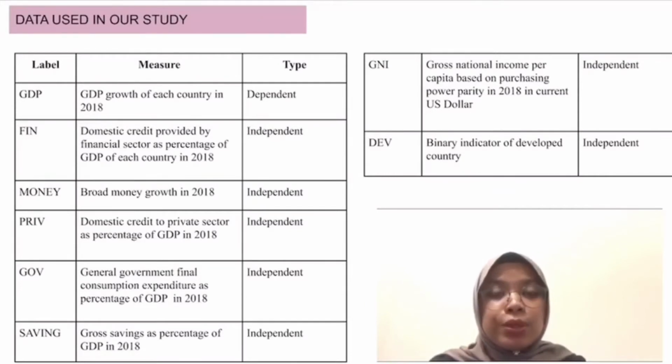The third one is PRIV. It is measured using the domestic credit to private sector as a percentage of GDP in 2018. The next one is GOV. It is measured using the general government final consumption expenditure as a percentage of GDP in 2018. The next one is saving. It is measured using the gross savings as a percentage of GDP in 2018. The next one is GNI. It is measured using the gross national income per capita based on purchasing power parity in 2018 in current US dollars. The last one is DEV. It is measured using the binary indicator of developed country.